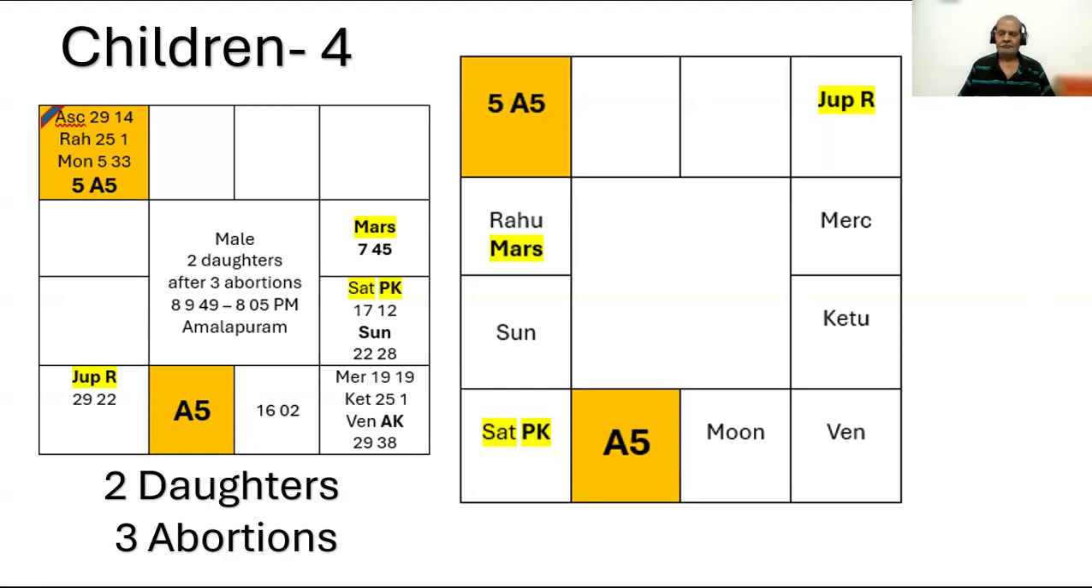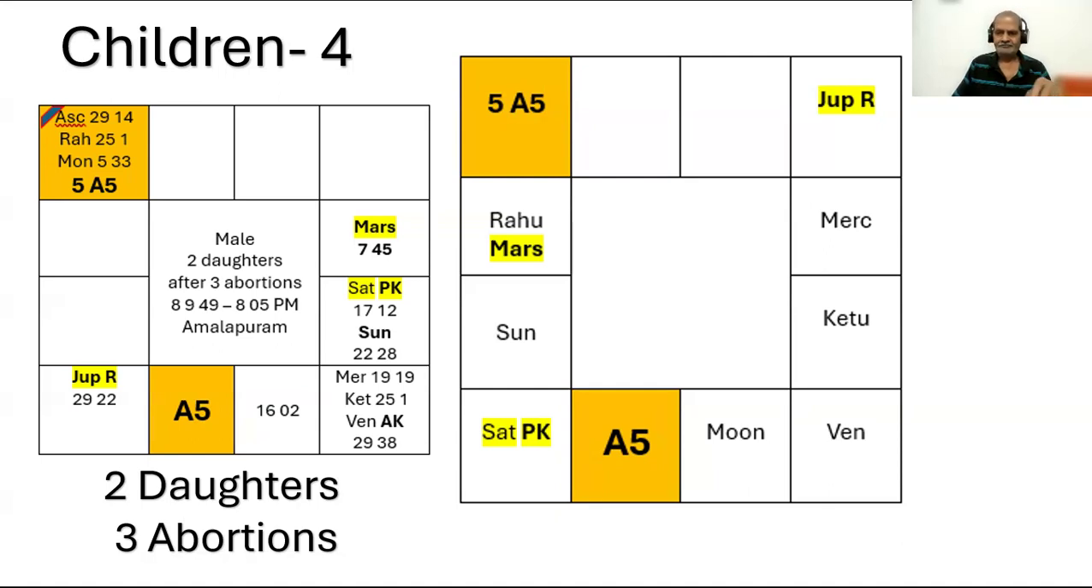This is another example. The native of this chart is the husband of the earlier chart, that is, the earlier chart was discussed. The A5 is Aries, the fifth from A5 is Leo, occupied by Venus, the GK. A5 is occupied by exalted Sun, etc. So this native and she are wife and husband. Naturally, in this chart also we have to discuss three abortions and two daughters.